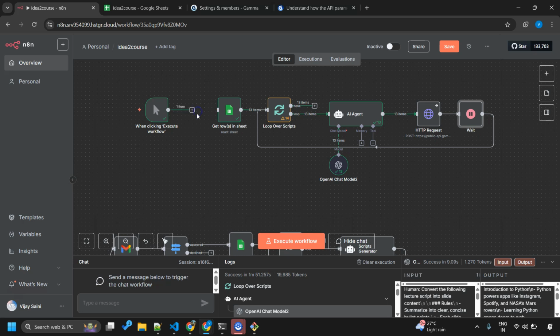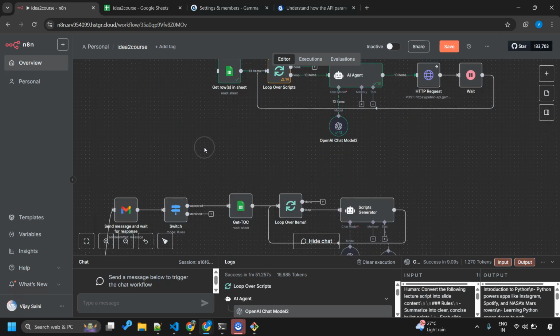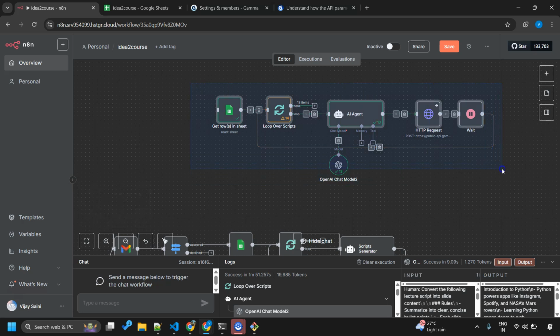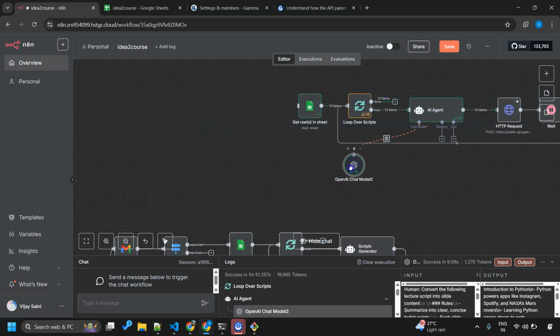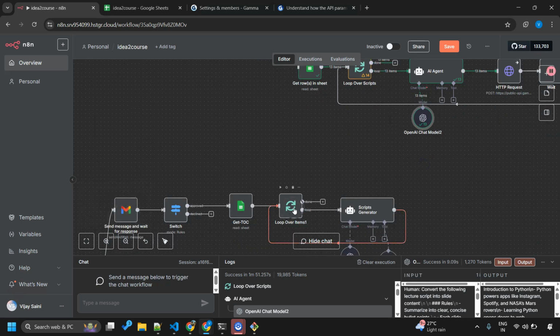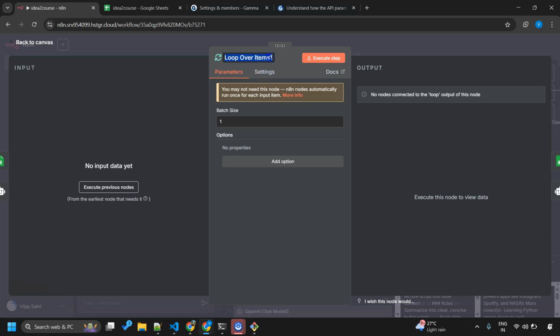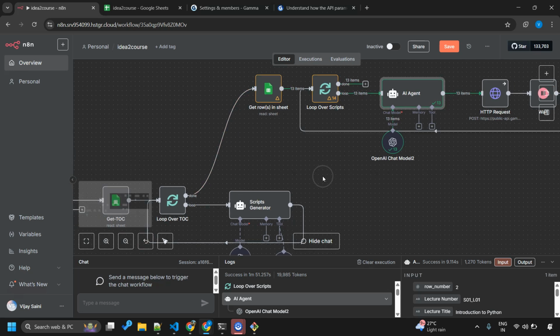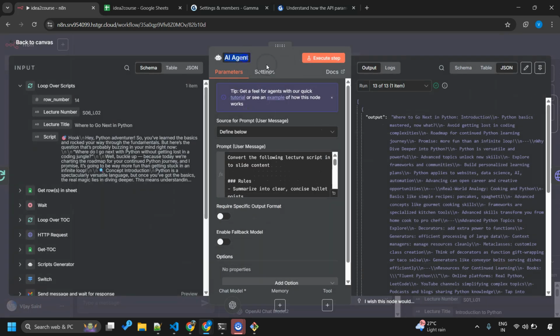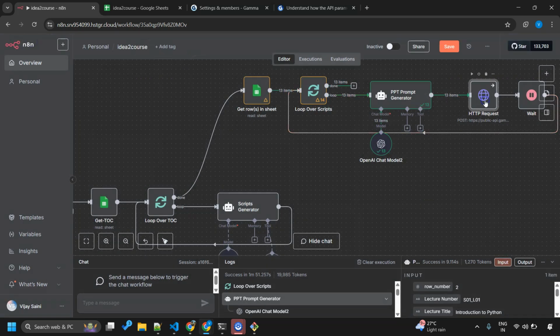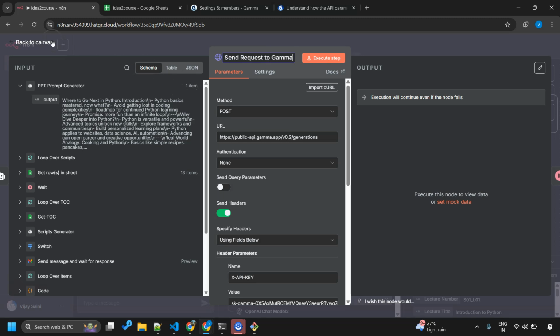I'll just delete this manual workflow execution node and let me place it slightly on this side. And what we can do is attach to done so that it looks like this. Okay, loop over items I should rename to loop over TOC, or table of contents. I always forget to rename these nodes. Please don't be like me. So let me rename the AI agent. I'll name this PPT prompt generator, and this HTTP request should become okay.